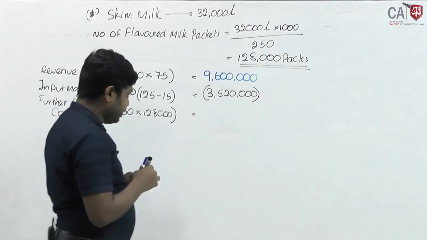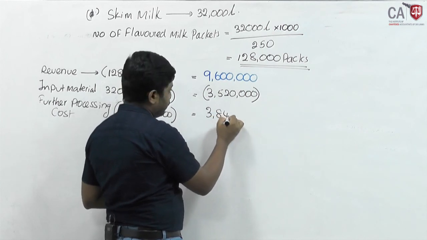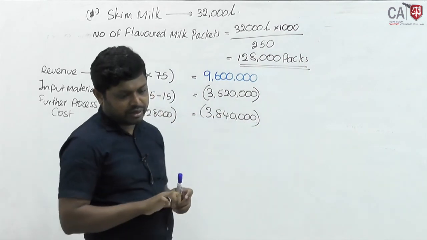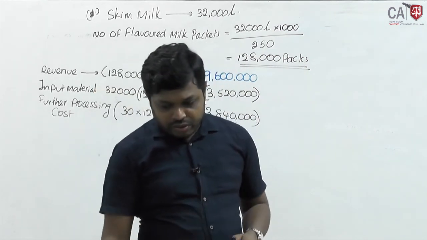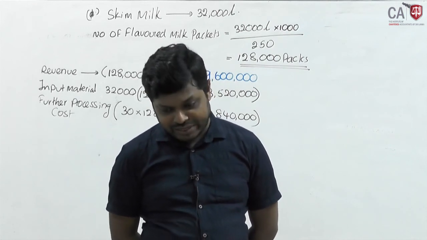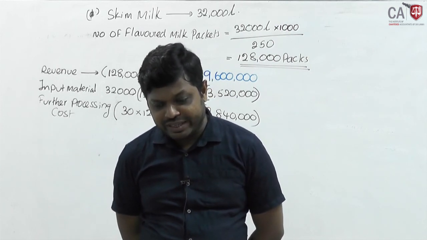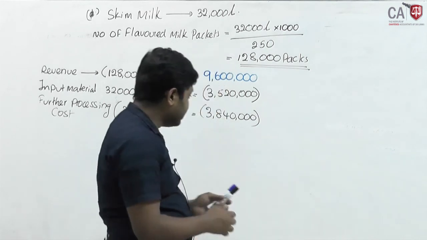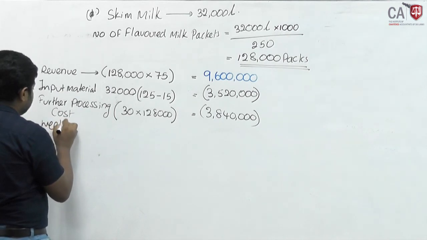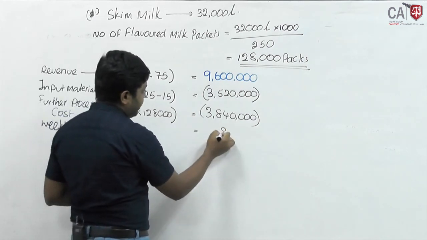Total 3,840,000. The next says DDL will offer one of its spare buildings which has cost 6 million to set up a plant, and for which the investor will pay a weekly rental of 80,000. Weekly rental they have to consider. This is the weekly revenue. Weekly rental, they have to pay 80,000.